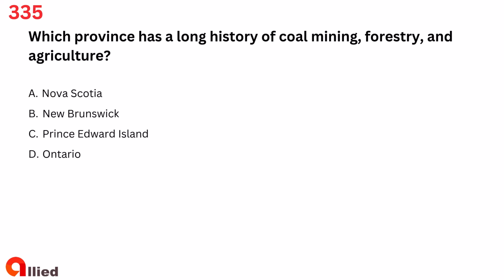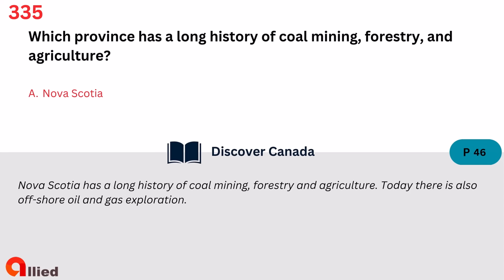Question 335. Which province has a long history of coal mining, forestry, and agriculture? A. Nova Scotia, B. New Brunswick, C. Prince Edward Island, D. Ontario. The answer is A. Nova Scotia.